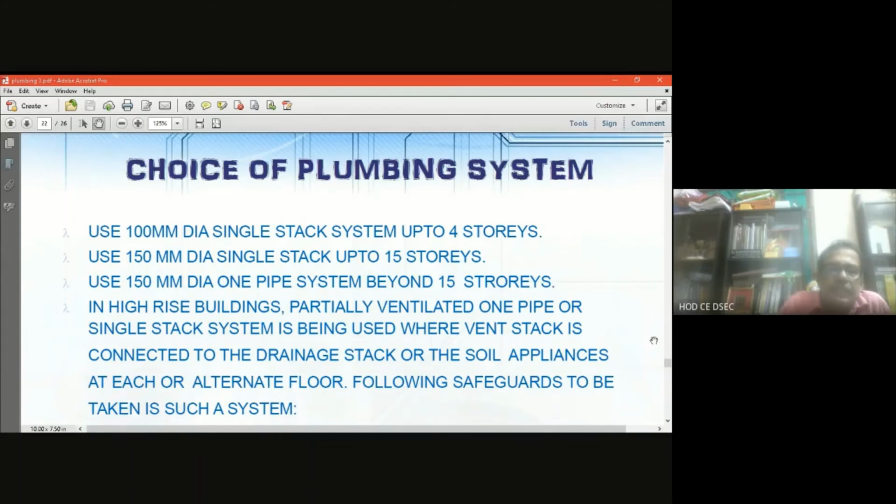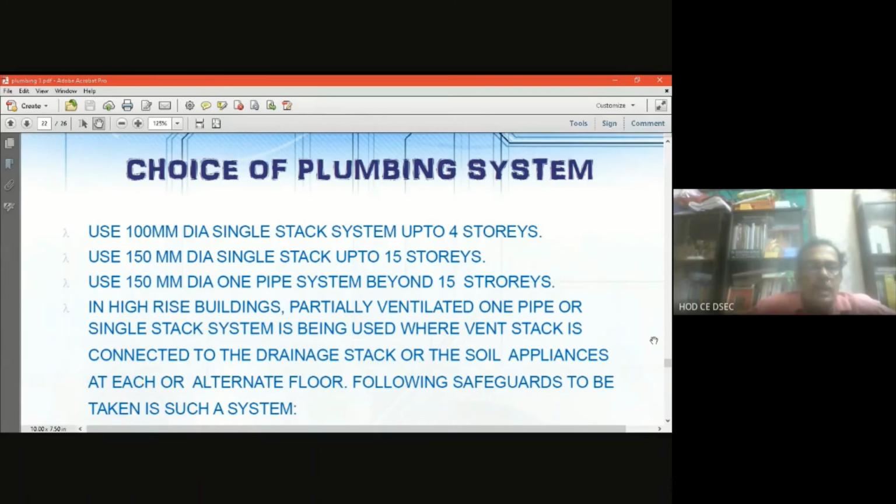So 150 millimeter dia single stack up to 50 story. If you go beyond 50 story, then the one pipe system uses 150 millimeter, converted from single pipe to one pipe system.